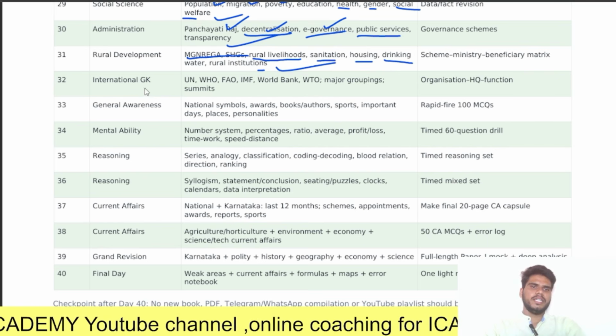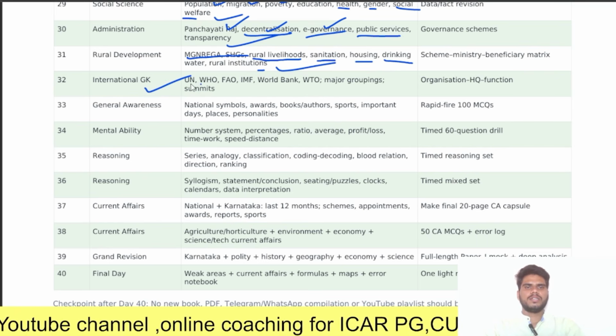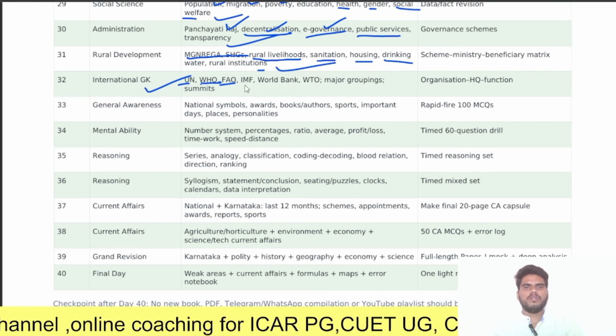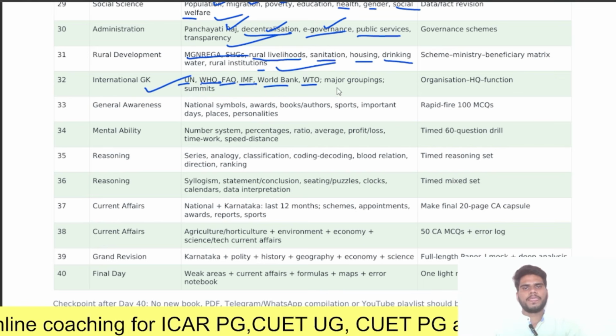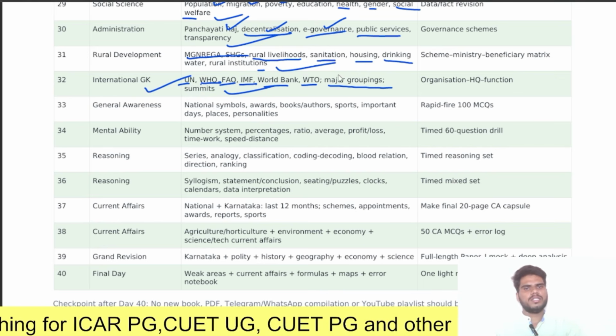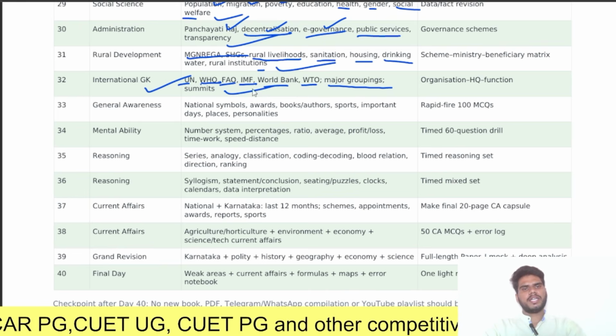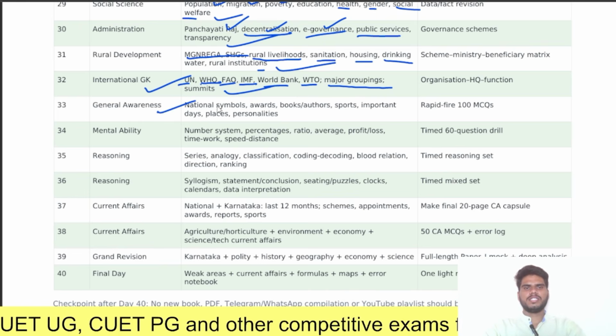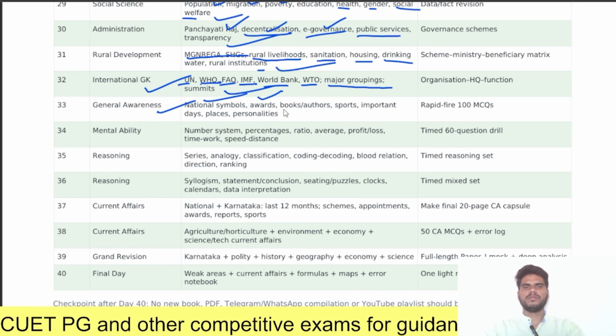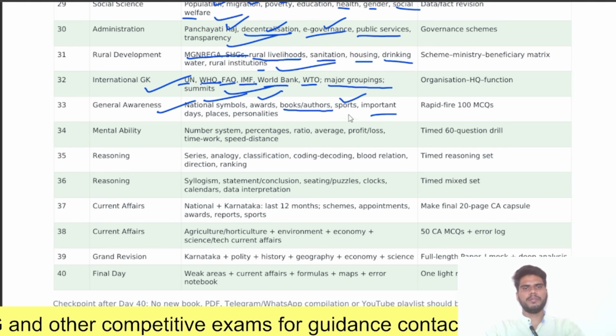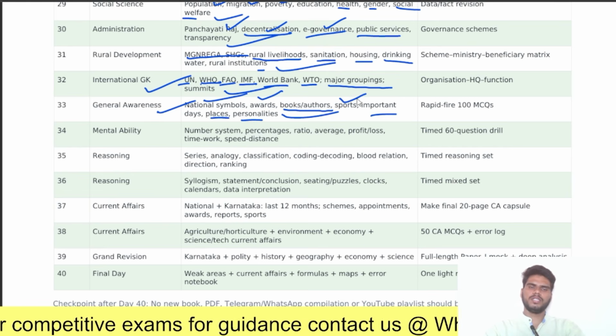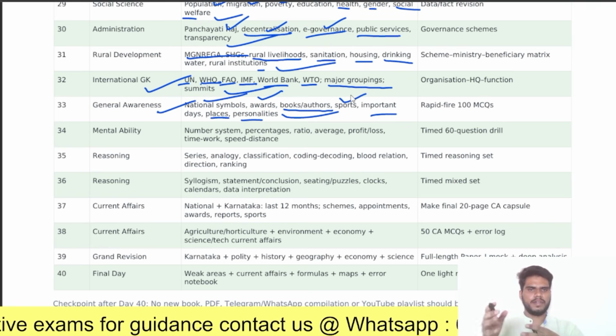Next, coming to the international GK: UN. Next, WHO, FAO, IMF, World Bank, WTO, major groupings and summits. These are the topics you should complete in the international GK. Next, general awareness: national symbols, awards, books and authors, sports, important days, places and personalities. These are the topics you should cover in general awareness.